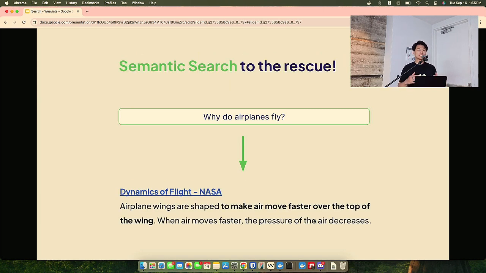So we want to figure that out, and we want to build a better system to solve this problem. We have something called semantic search, and semantic search basically solves this. It relies on the meaning of the text through vector embeddings. So why do airplanes fly? We'll yield something from NASA, for example, the dynamics of flight.